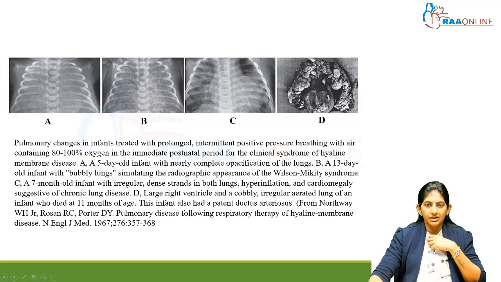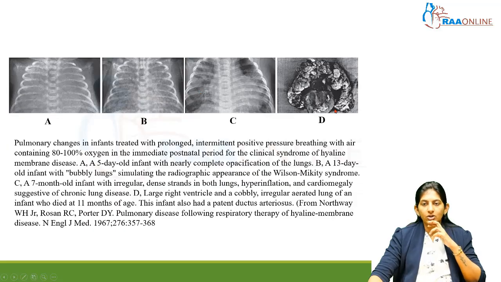Next it moves on to small infiltrates present bilaterally, and finally it has evolved into pulmonary hypertension and right-sided heart failure, finally causing cardiomegaly and hyperexpanded lungs.